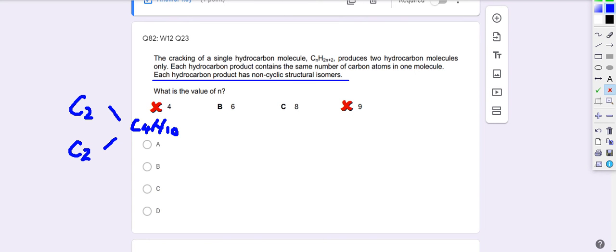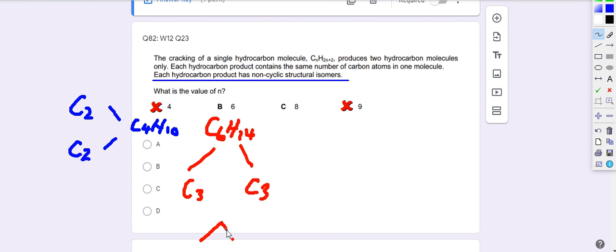Now look at B. 6 carbon, C6H14. Cracking, you get 3 carbon each. With 3 carbon also, you cannot have a different carbon skeleton, right?